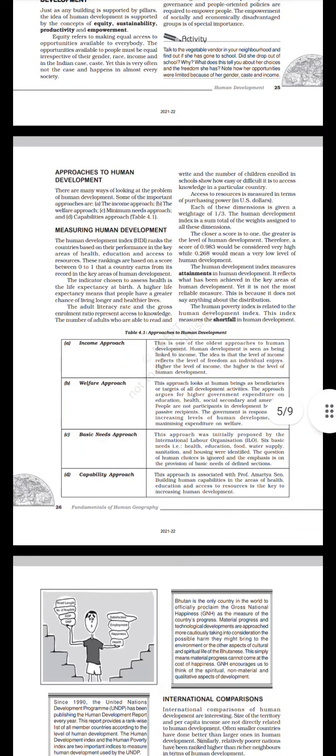Approaches to human development. There are many ways of looking at the problem of human development. Some of the important approaches are the income approach, the welfare approach, the minimum needs approach, and the capabilities approach.